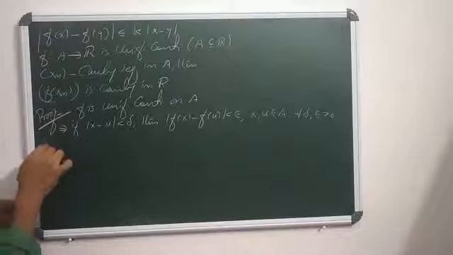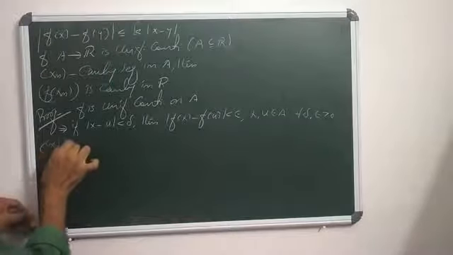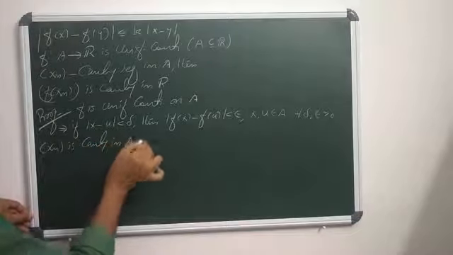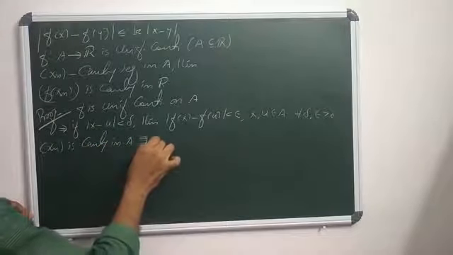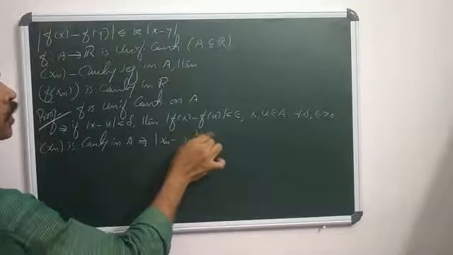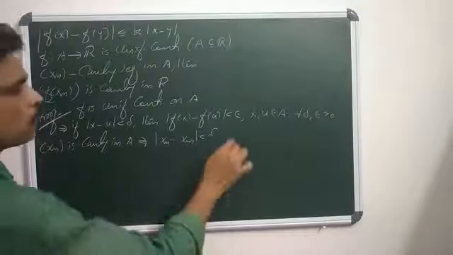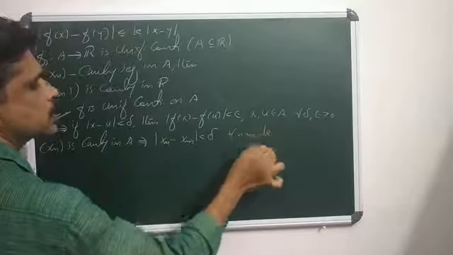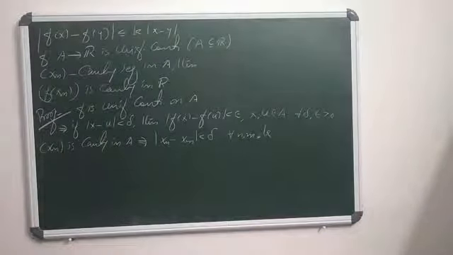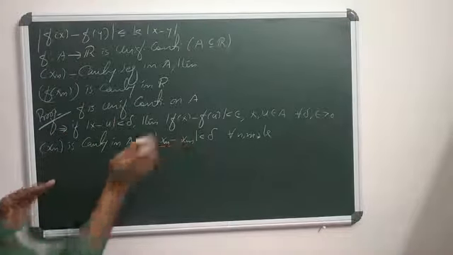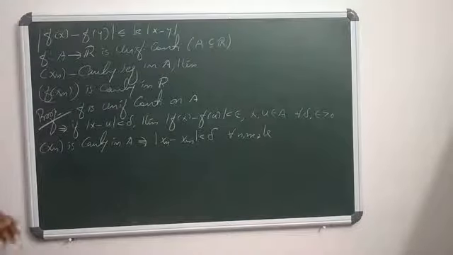Now what is given? It is given that (xn) is Cauchy. (xn) is Cauchy in A means modulus of xn minus xm is strictly less than delta for all n, m greater than or equal to a particular stage k. So instead of modulus of x minus u less than delta, here modulus of xn minus xm is less than delta.